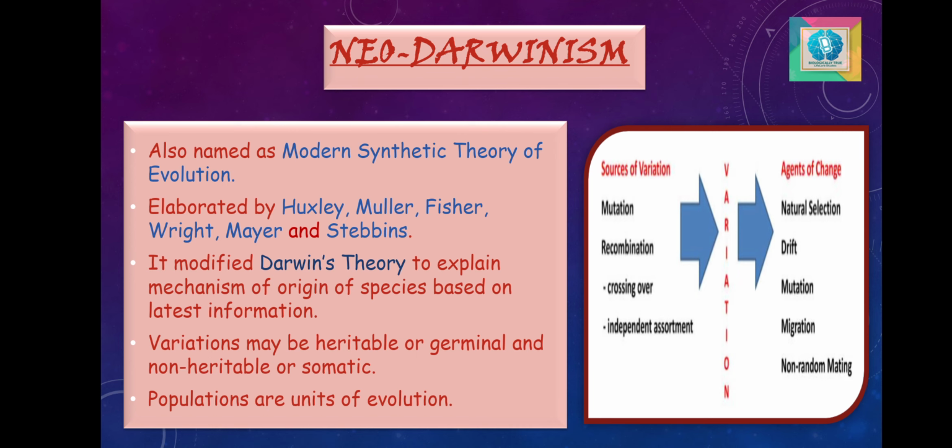According to Neo-Darwinism, variations may be heritable or germinal, and non-heritable or somatic. Only the germinal variations are passed on to the next generation. The populations are the units of evolution, and the gene pool of the population evolves.